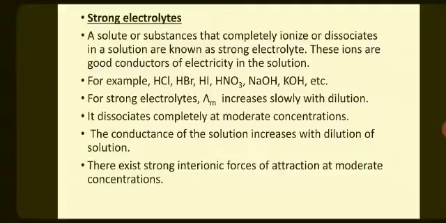A solute or substance that completely ionizes or dissociates into its constituent ions in a solution is known as a strong electrolyte. These ions are good conductors of electricity in the solution. For example, HCl, hydrochloric acid, HBr, hydrobromic acid, HI, hydrogen iodide, HNO3, nitric acid, NaOH, sodium hydroxide, KOH.